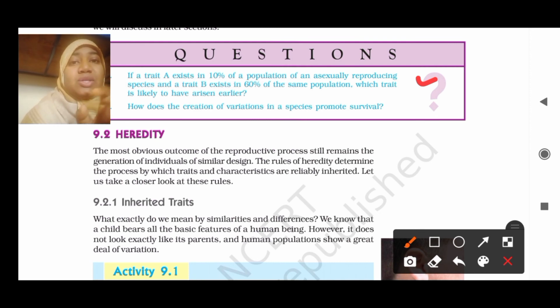Based on the percentage, trait A is 10% and trait B is 60%, meaning trait B has been surviving from earlier, for more time. It is likely to have arisen earlier because its percentage is 60 and A is 10%, which means it has existed for many years, and therefore its percentage is higher.